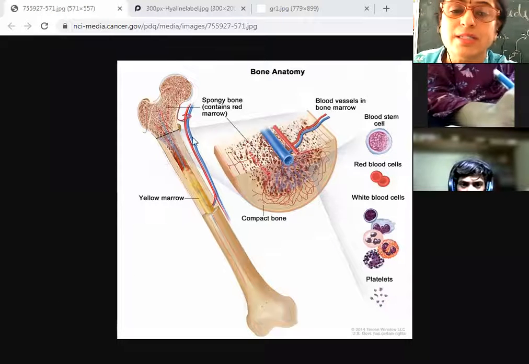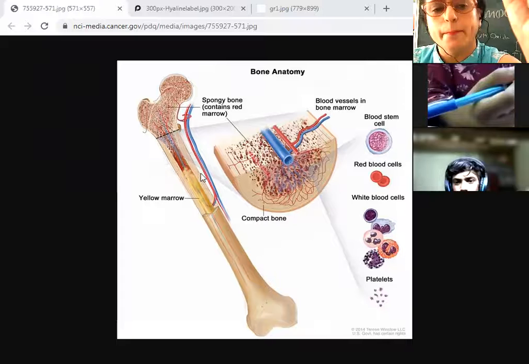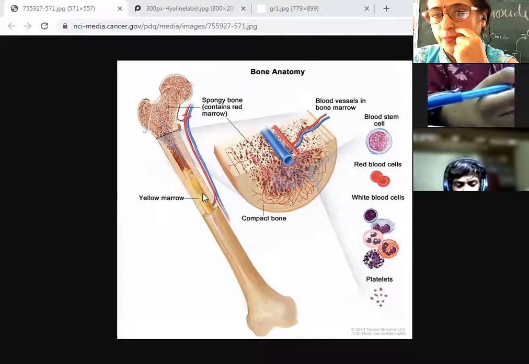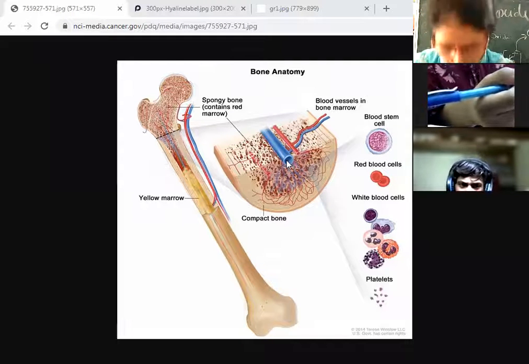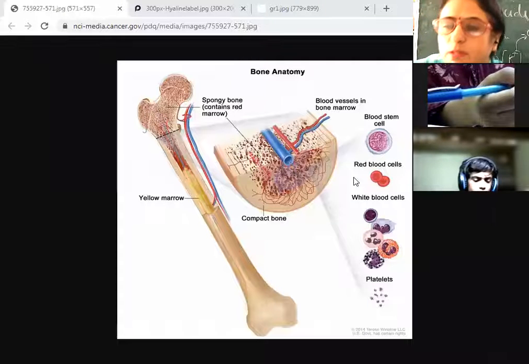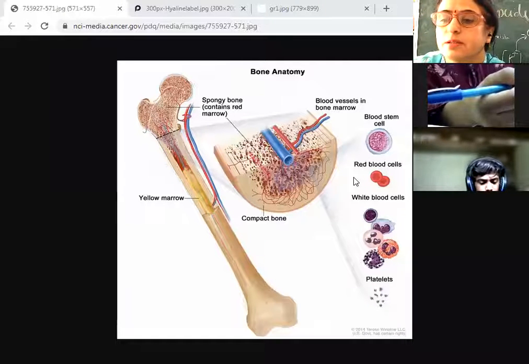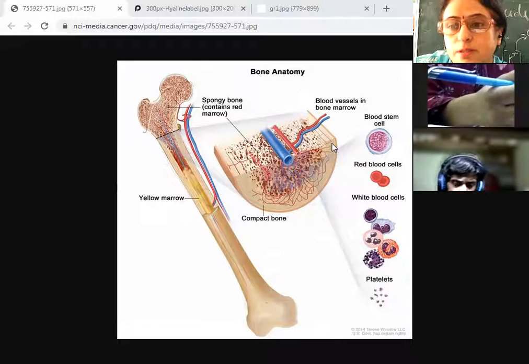Why is the matrix of bones hard? Ma'am, because of the proteins and presence of compounds of calcium and phosphorus.